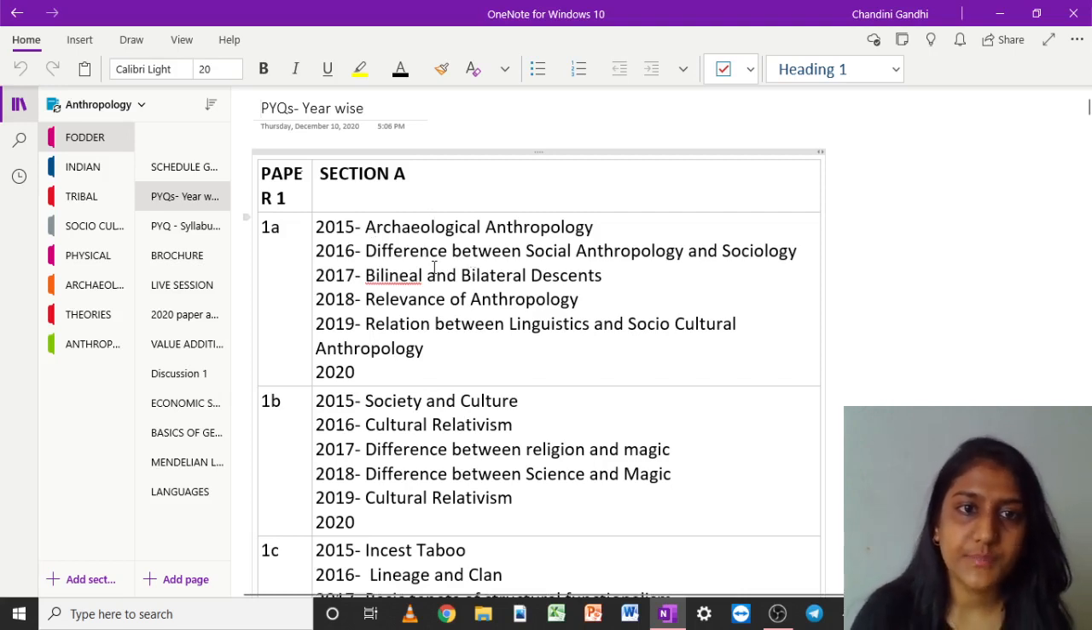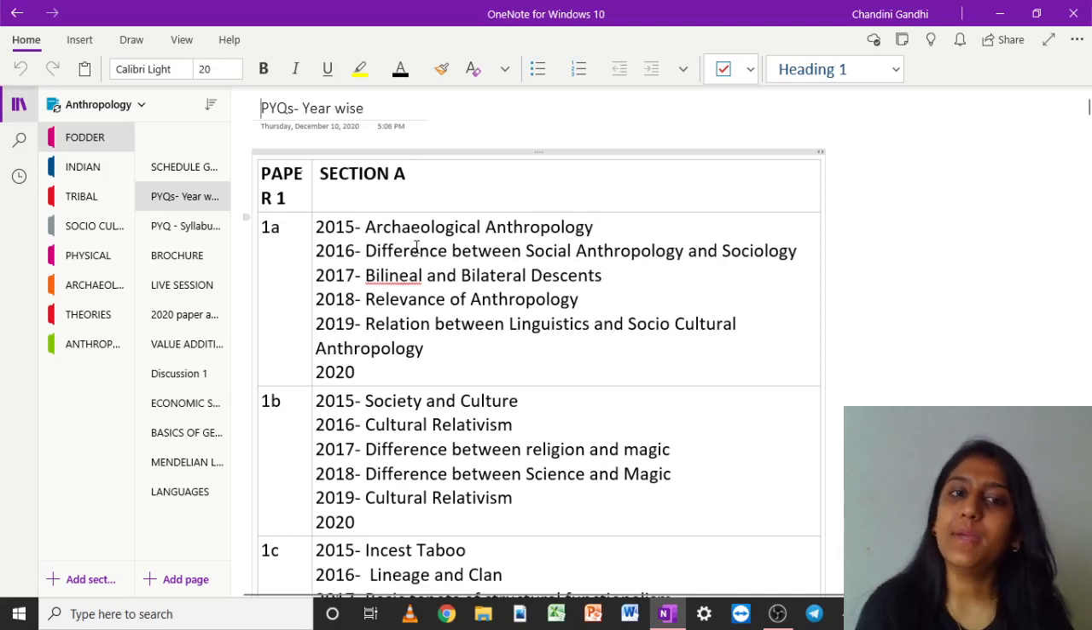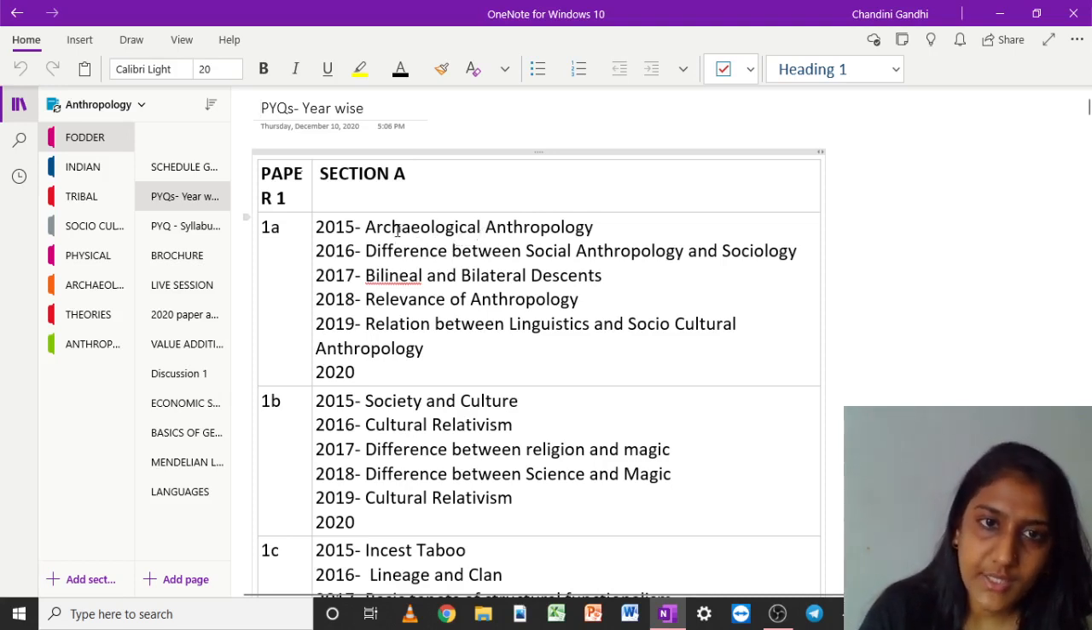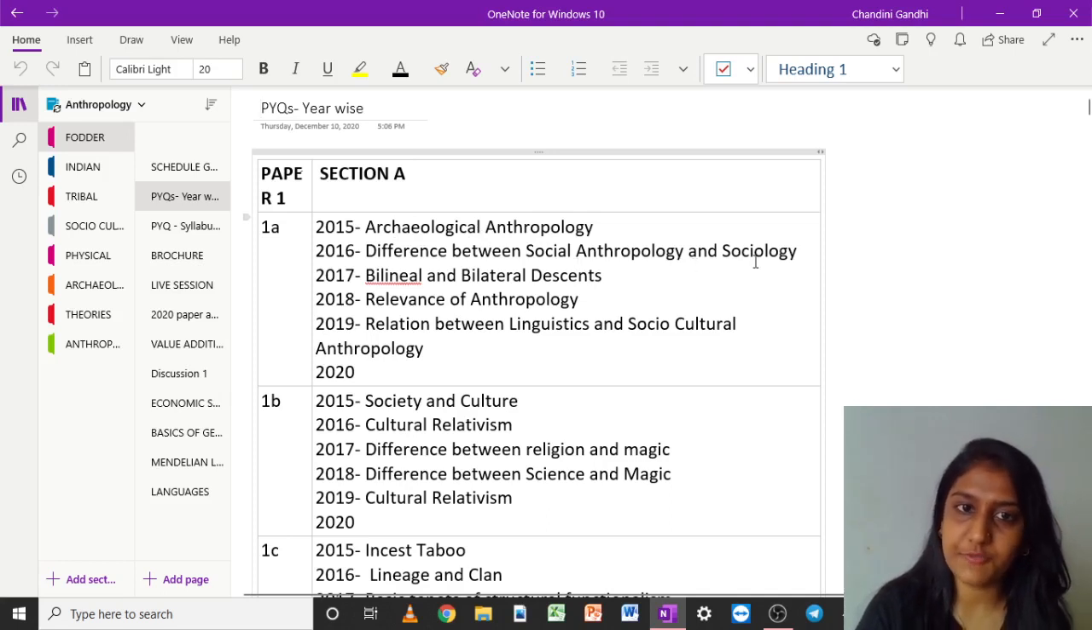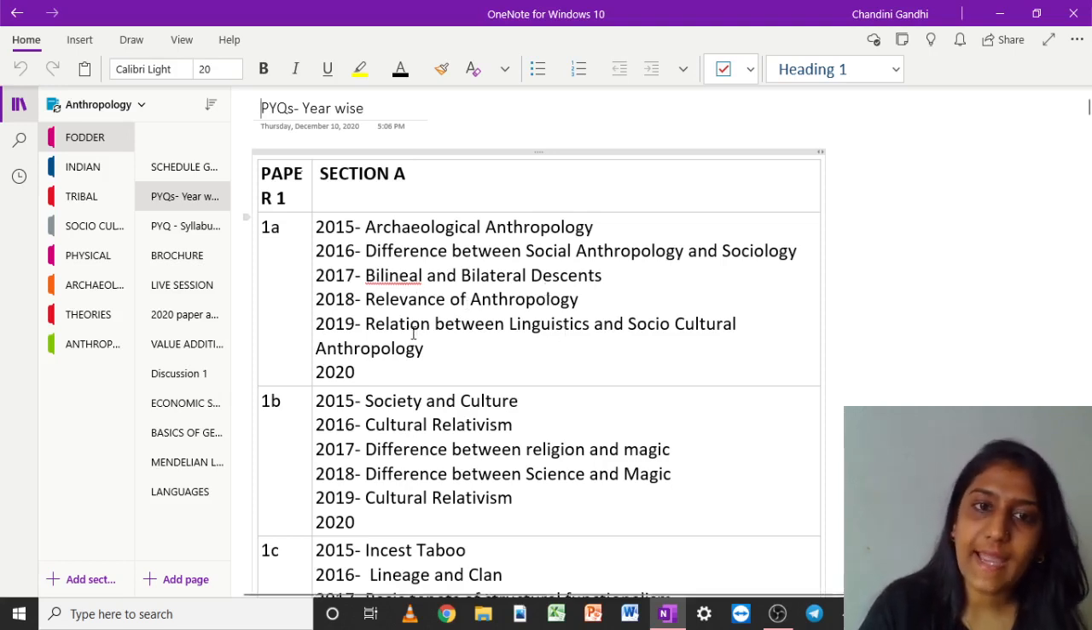So let us look at each year and what came in question 1A of section A. The first question in 2015 was archaeological anthropology, from the first unit, paper 1, unit 1. So: archaeological anthropology, social anthropology and sociology. Then the difference between bilineal and bilateral descent. Now it has shifted to unit 2, but still within the socio-cultural part. Then relevance of anthropology, again unit 1, and the relation between linguistics and socio-cultural anthropology.